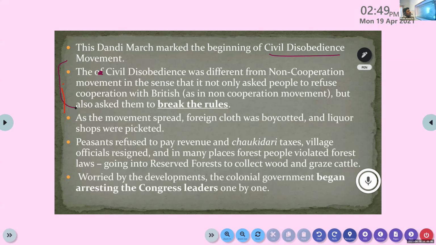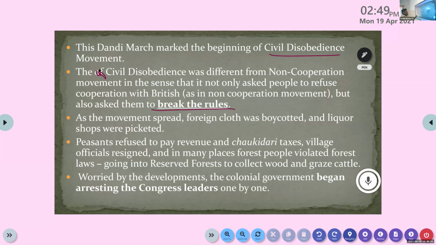But at the time of civil disobedience, not only not cooperating with the Britishers, the Indians started breaking the rules made by the Britishers. That is the difference. Non-cooperation means just not cooperating with the Britishers, but civil disobedience has two programs: one is not cooperating with them, the other is breaking the laws made by the Britishers.